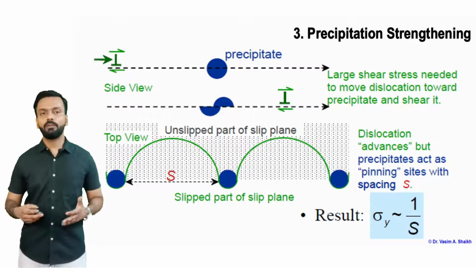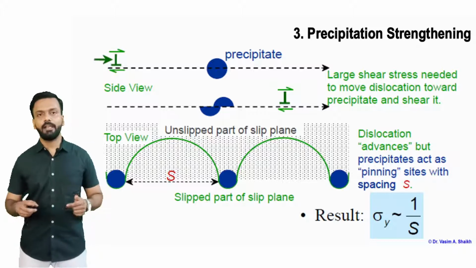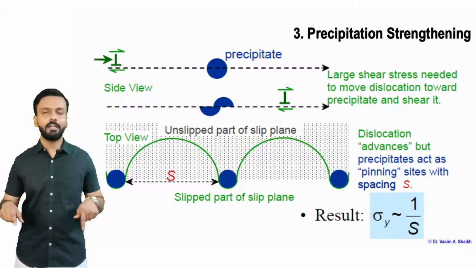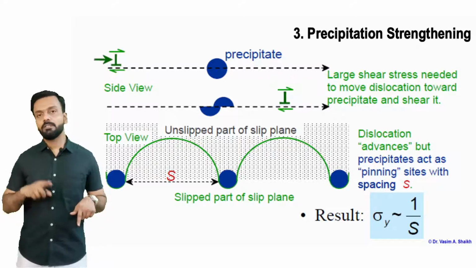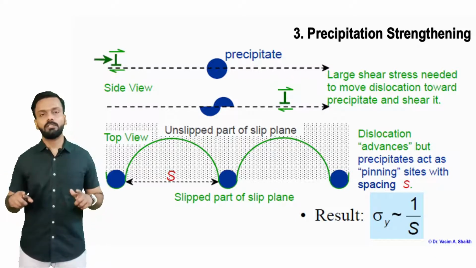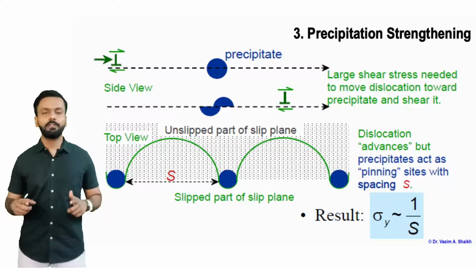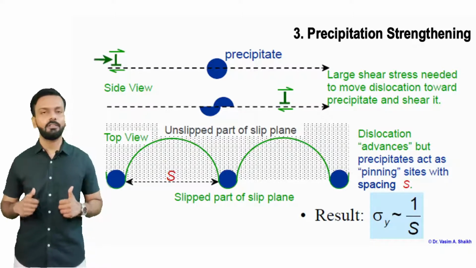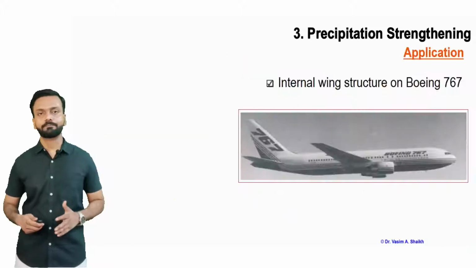In the top view, we can see that these precipitates are there, and the dislocation has been pinned down by these precipitates. The dislocation has become semicircular, but the precipitates are not giving in. They have not been broken, they have not been sheared, and they are pinning these dislocations, so the material appears to be much stronger.